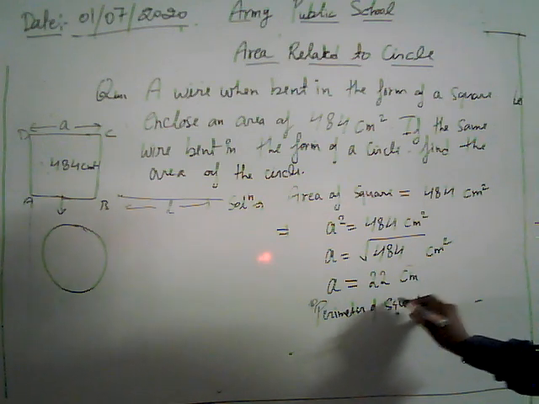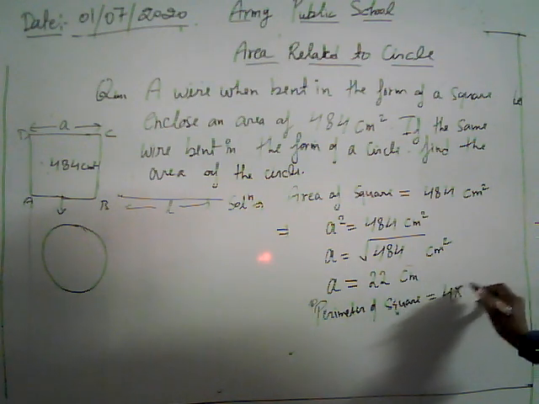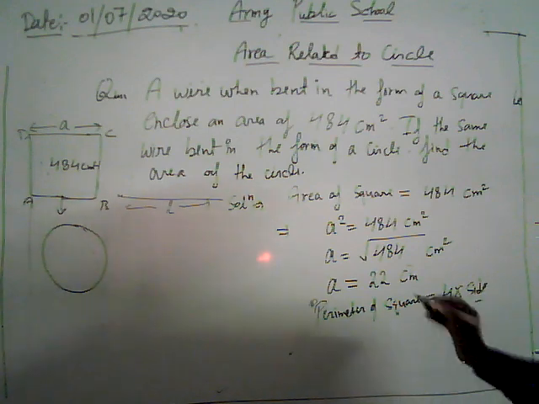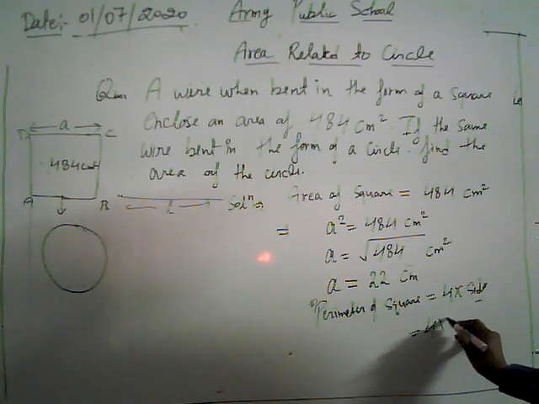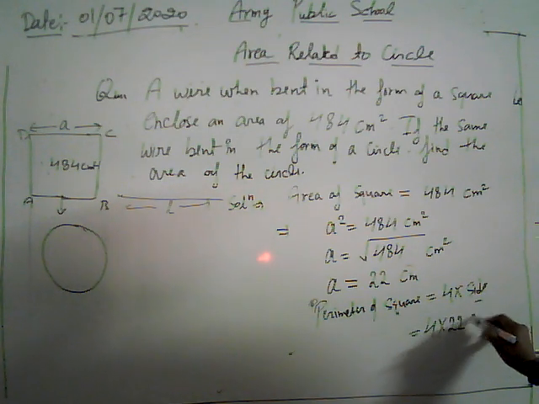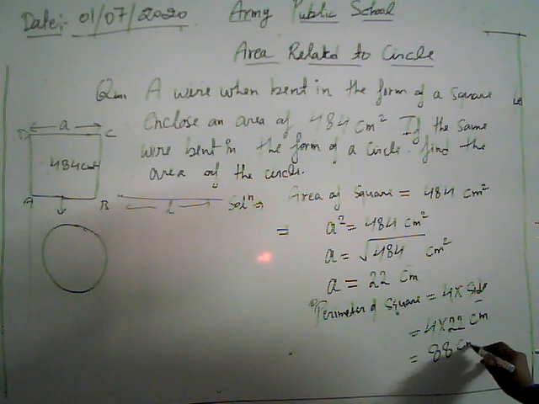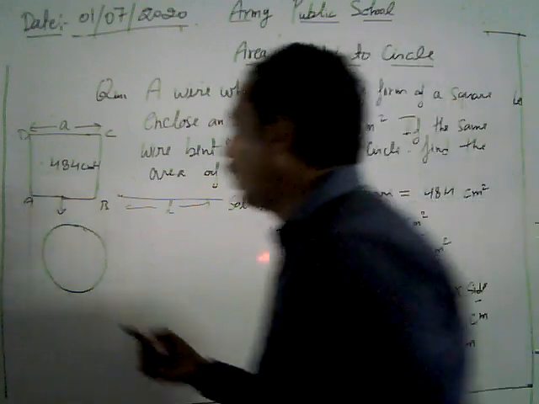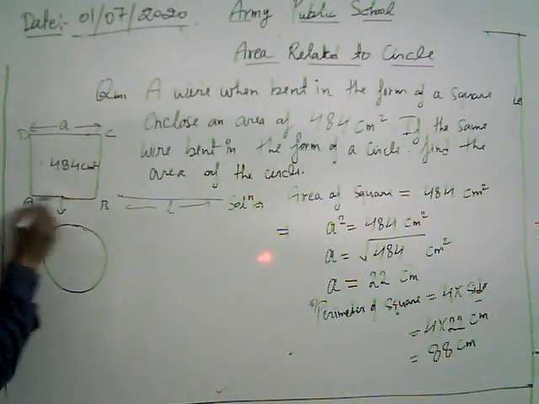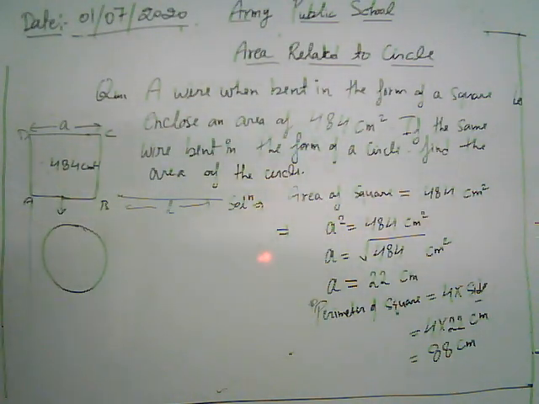How do we get the perimeter of a square? 4 into side. So we get 4 into 22 centimeter, which is 88 centimeter. Now we have the length of the wire. We use the same length to make a circle.